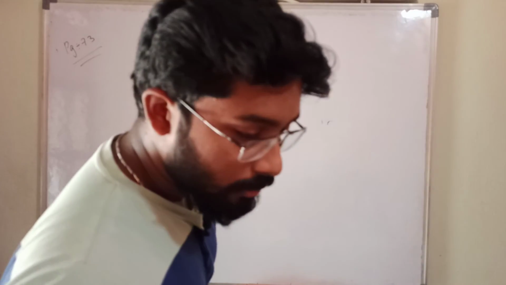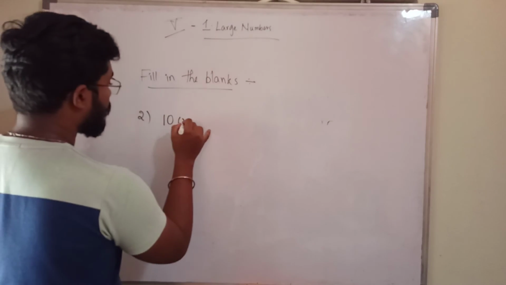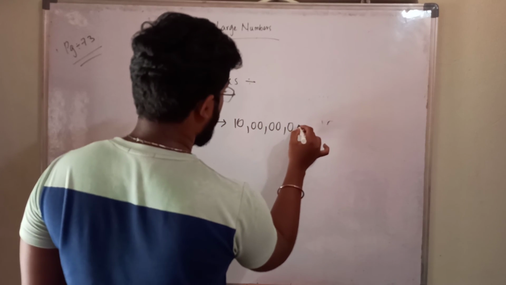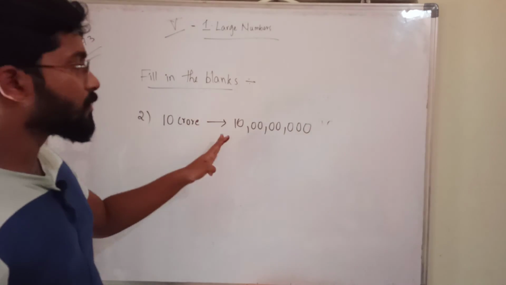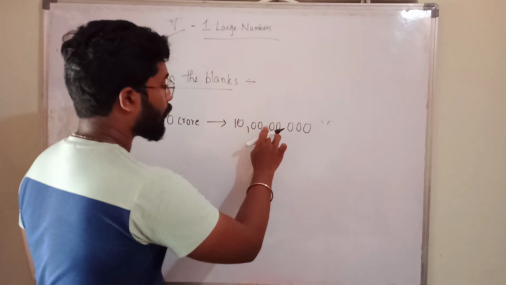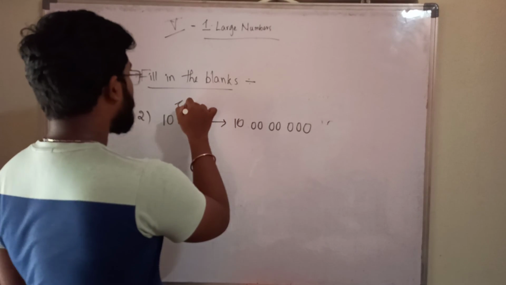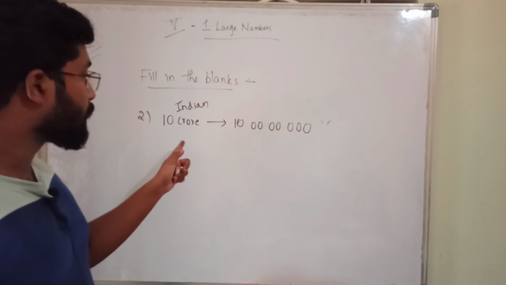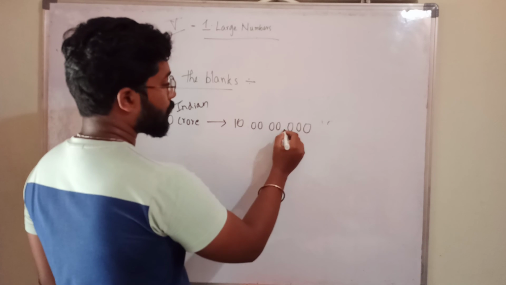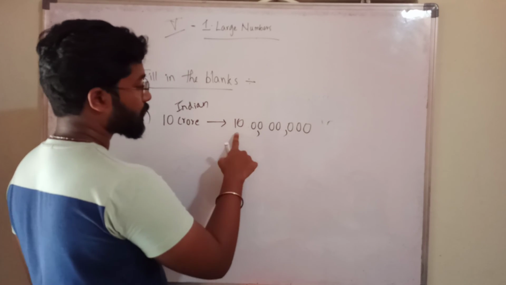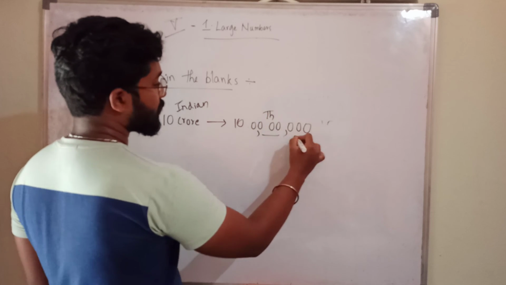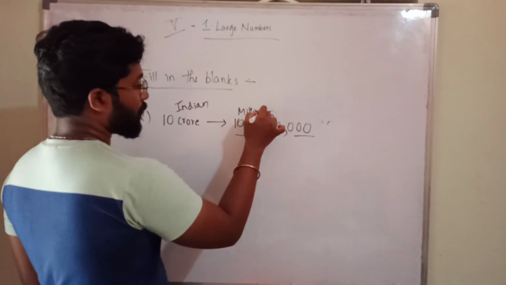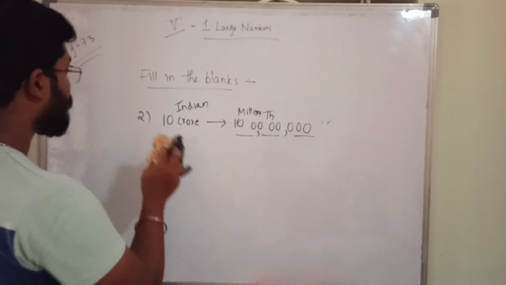What is there? 10 crore, no? 10 crore means we can write like this. Directly 10 crore is there, no? You can write directly 10 crore. Take out all the commas. This is in Indian, no? In which form do you have to represent? In international form. This is ones, tens, hundreds, first period. This is thousands period. This is millions. What did you get? 100 million.